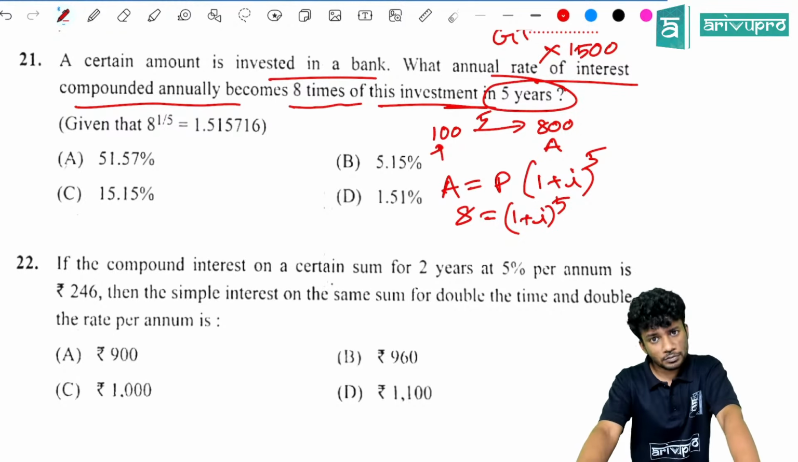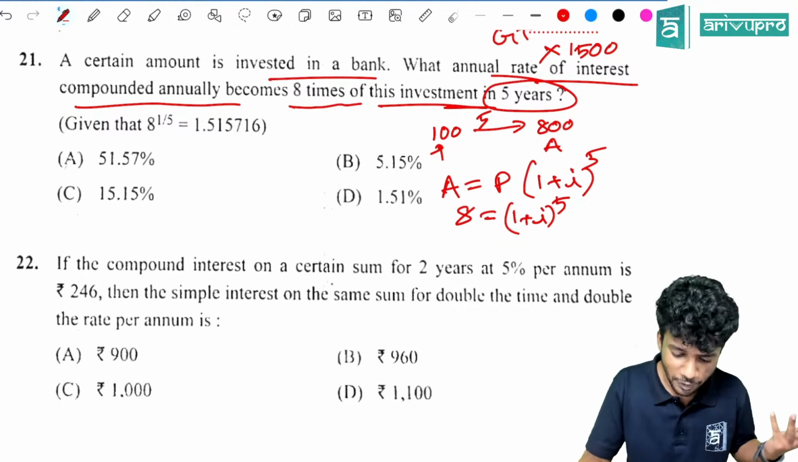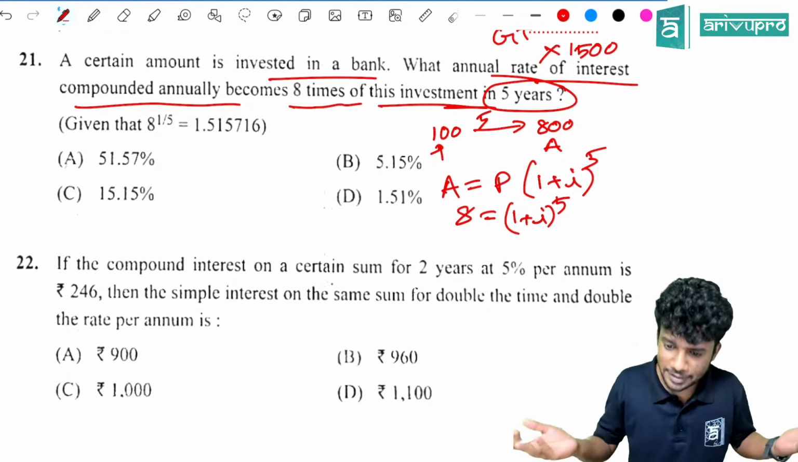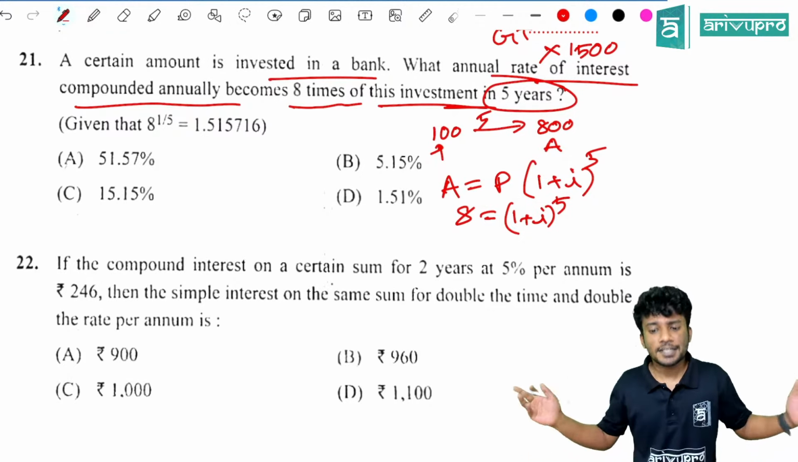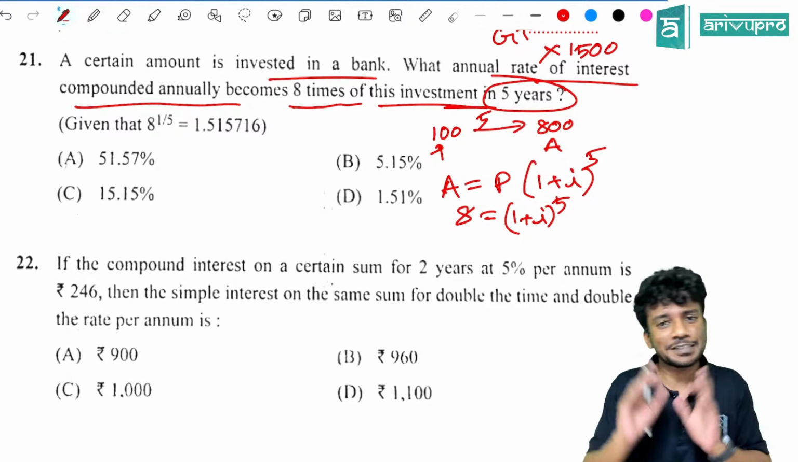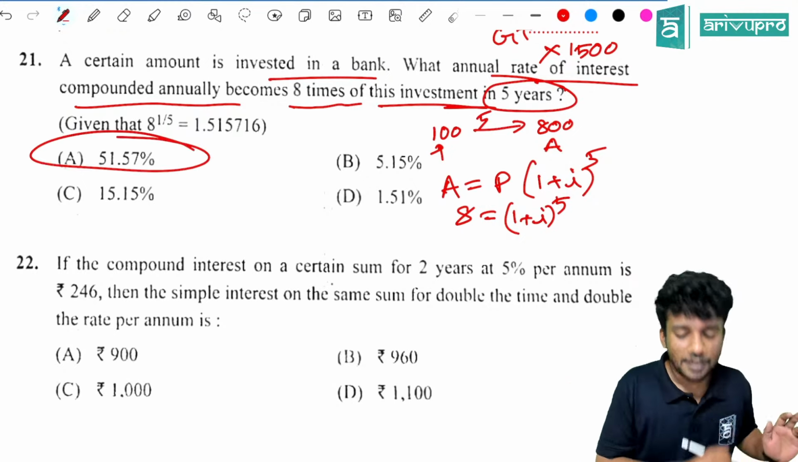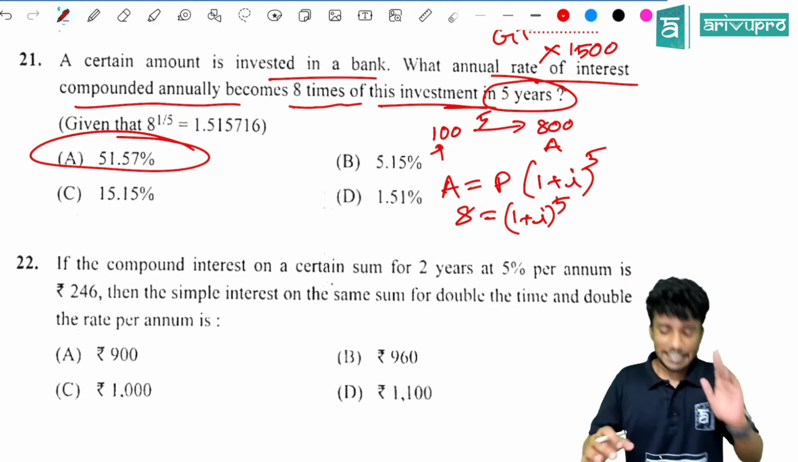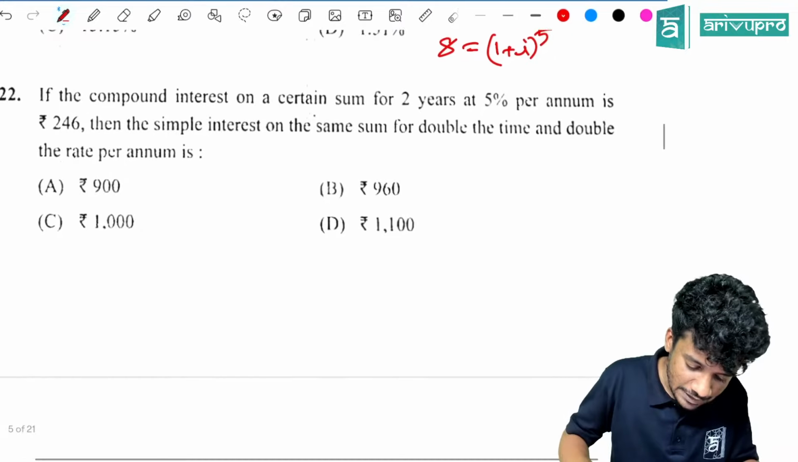Now what will you do? Option hit. Whichever option gives you the right answer, that is the right answer. Or directly go for it. Anyway, you will find the answer. It's not a problem. So option E, 51.57, is the right answer.